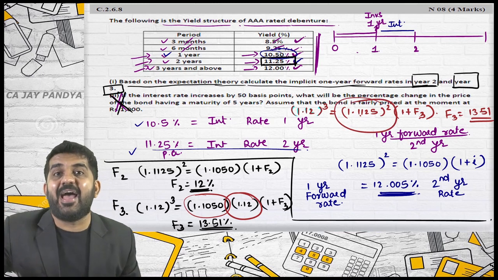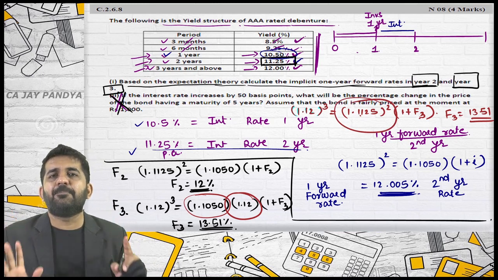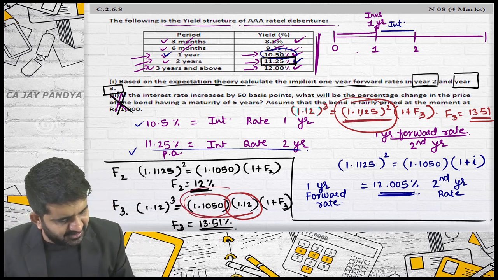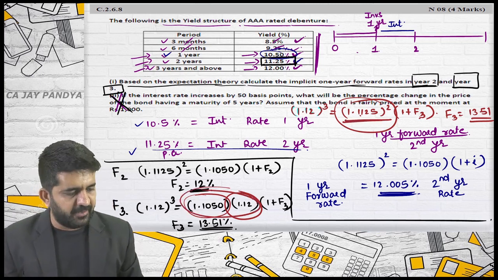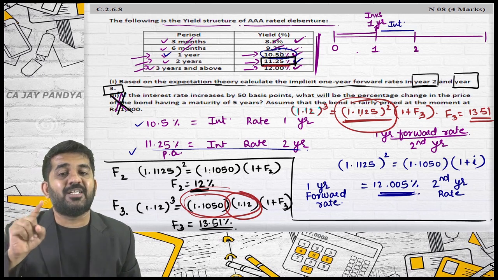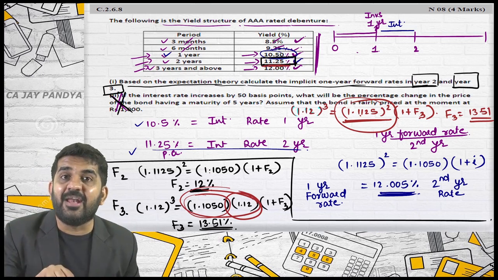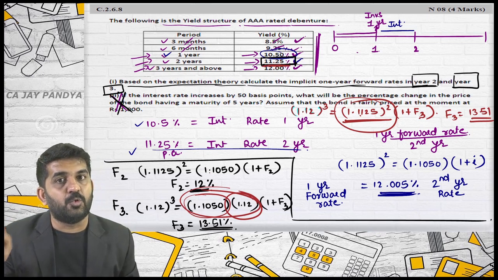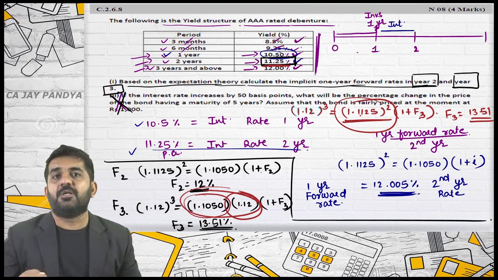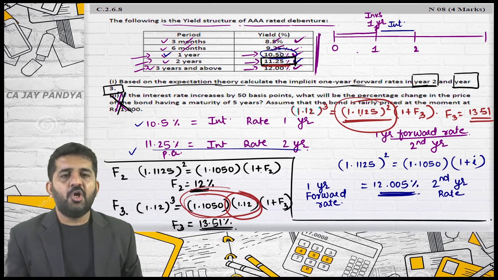Is it alright? Either you take a first year rate and a second year rate, or you take 2 years rate square, 2 years per annum rate square. It will be absolutely same. The answer will be same. This and this answer is same. This is a fundamental of forward rate. Kajal, once again understand, 11.25 percentage is not a second year's rate. It is a 2 years rate per annum case. That is, if you want to borrow money today for the period of 2 years, your interest rate will be 11.25% per annum. Is it alright? Forward rate is something else. This is calculation of a forward rate.